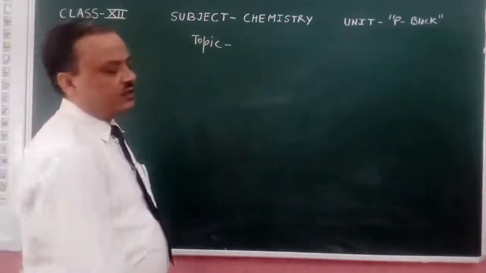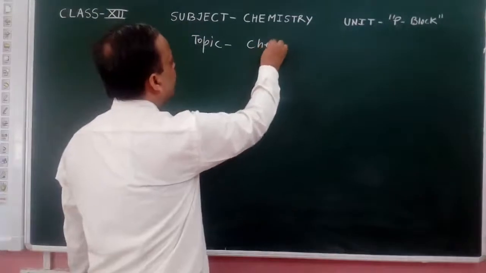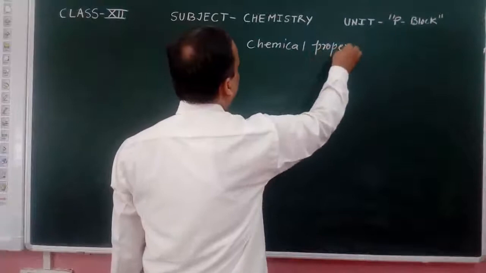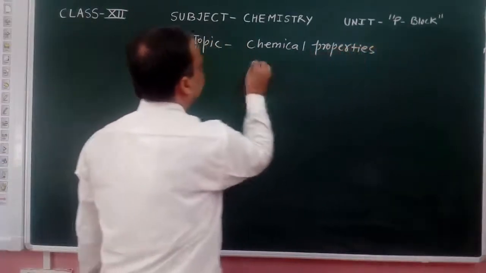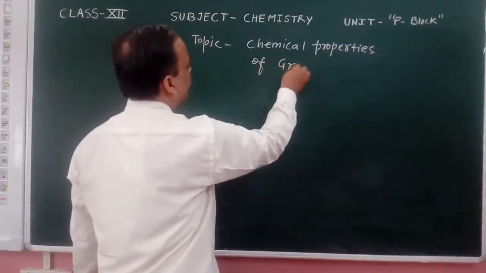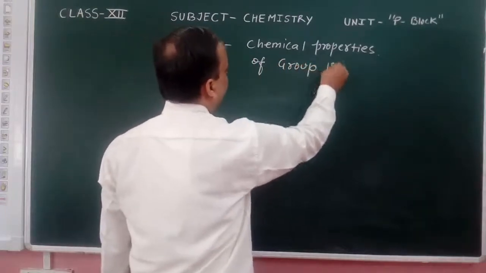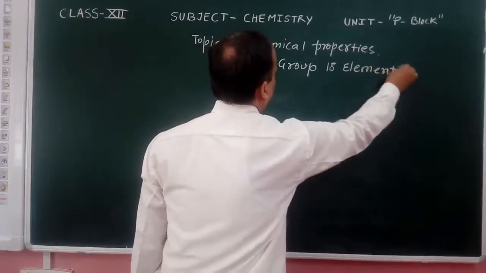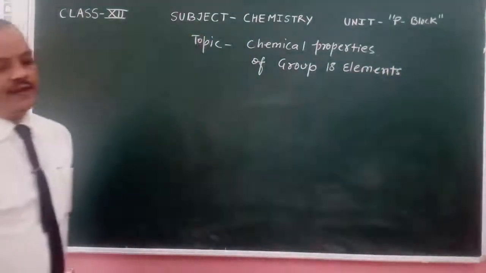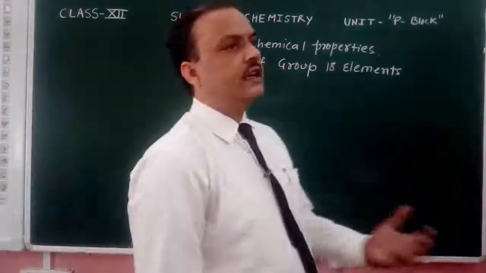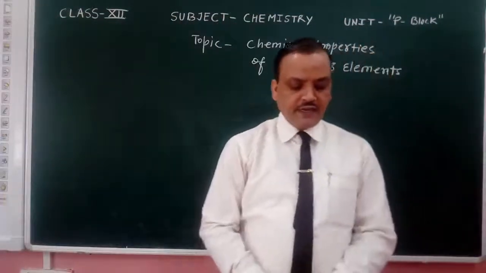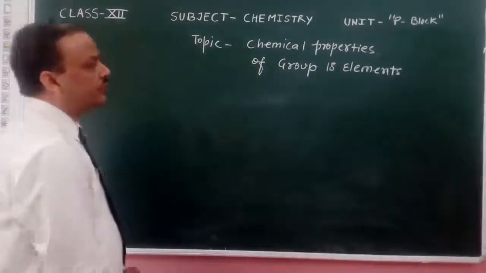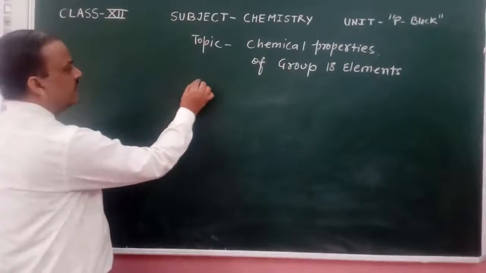Chemical properties of group 18 elements. In these properties, we generally want to know what kind of properties are present. Noble gases are chemically inert due to the following reasons.